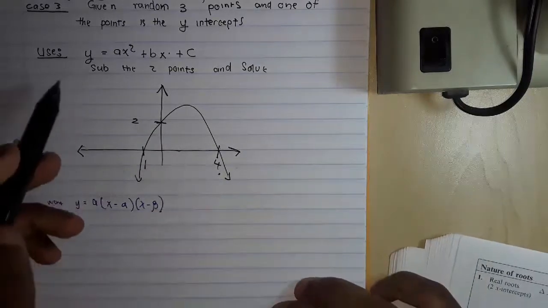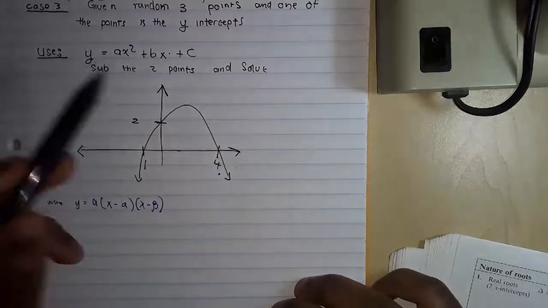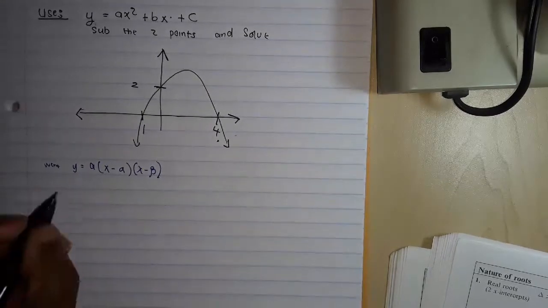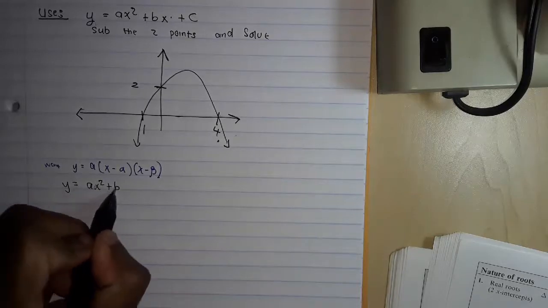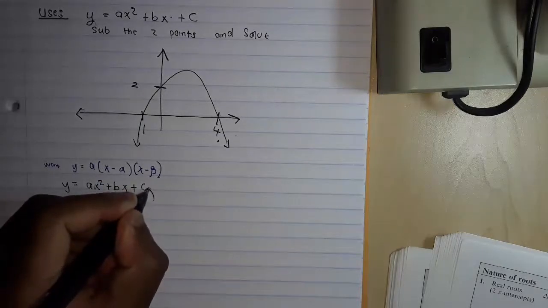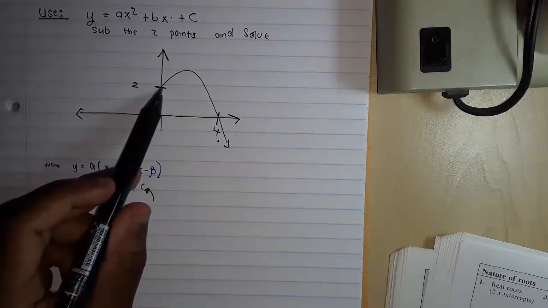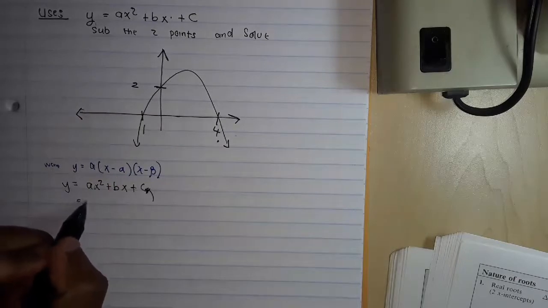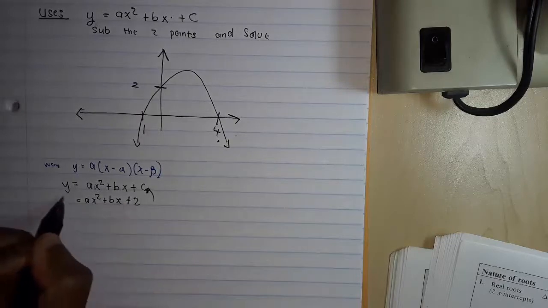So this approach asks us to use this form, and then later on sub the 2 points to solve the other variables. So we will do it like this. We have y equals ax squared plus bx plus c. And remember that c, we said, is the y value of the y-intercept. So by looking at this, we know what c is. C is 2, so we can write that now: ax squared plus bx plus 2 equals y.